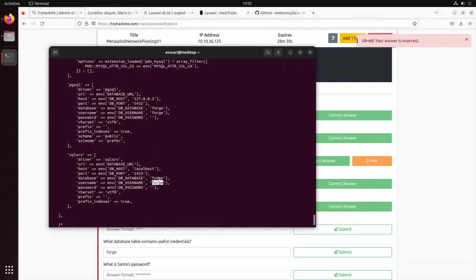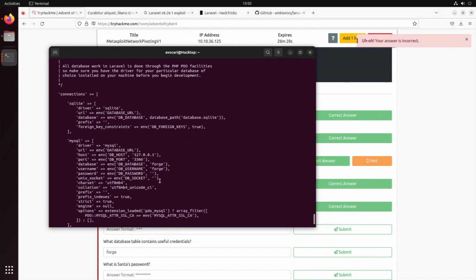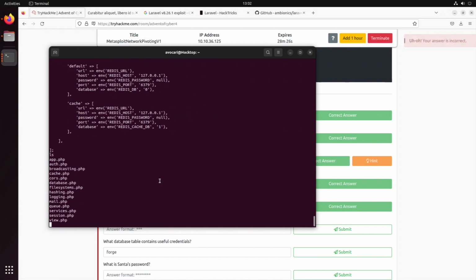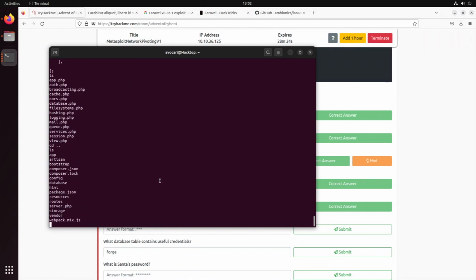No, also not correct. Is there anything else, not inside of that one but outside here? Config database. Let's change to the database folder. No, there's also nothing interesting here.